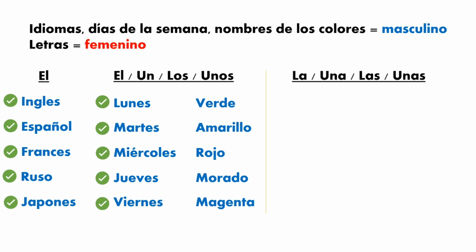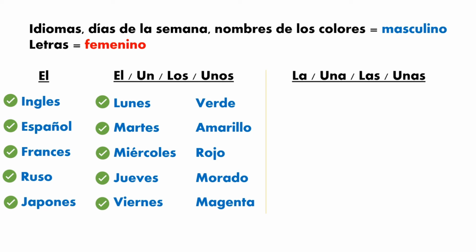Okay, in this case we have the colors, some of them, but all the colors are going to be masculine, when we are talking about the color. If you're talking about an object's color, it will be different, but we are talking about the color itself. For example, el color verde, el color amarillo.